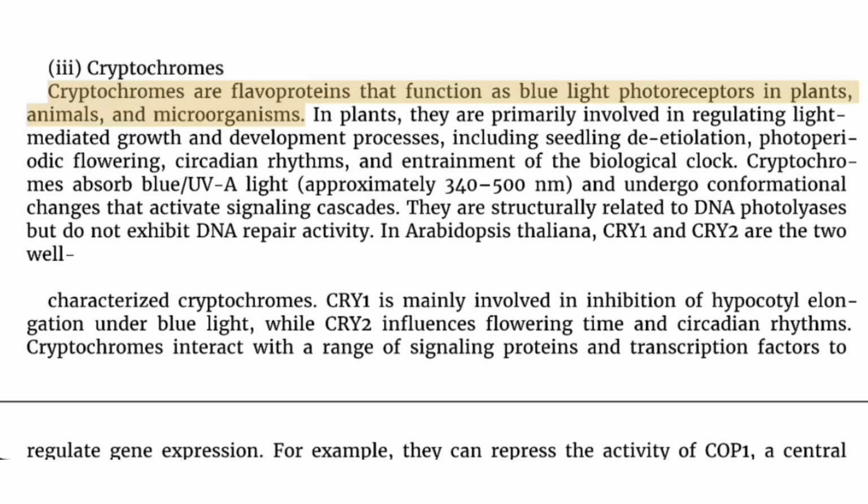Cryptochromes. Cryptochromes are flavoproteins that function as blue light photoreceptors in plants, animals, and microorganisms. In plants, they are primarily involved in regulating light-mediated growth and development processes, including seedling de-etiolation, photoperiodic flowering, circadian rhythms, and entrainment of the biological clock. Cryptochromes absorb blue and UV light, approximately 340 to 500 nm, and undergo conformational changes that activate signaling cascades. They are structurally related to DNA photolyase but do not exhibit DNA repair activity.